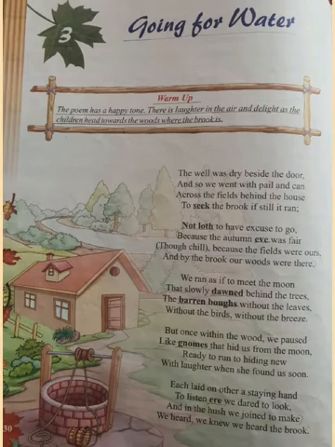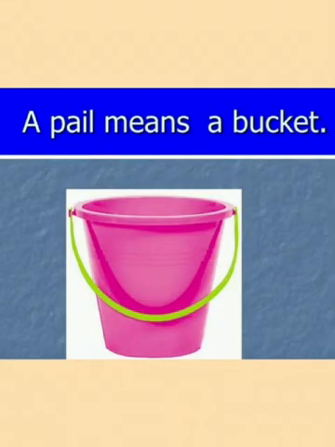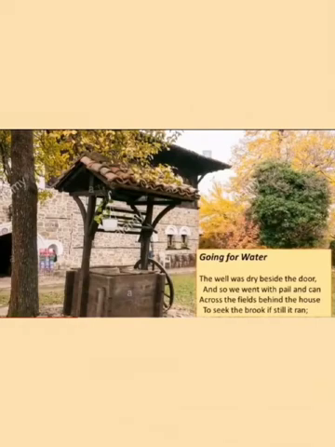The poet describes that one day in his childhood days, when there was no water in the well, which was beside their house, that is, it was next to their house, and it was dry. So the poet and his brothers and sisters went carrying pail, underline pail, pail means the bucket. So they carried the bucket and the plastic cans across the fields behind the house to seek the brook if still it ran. So they carried the buckets and plastic cans and crossed through the fields which were behind their house as they wanted to find out the brook.